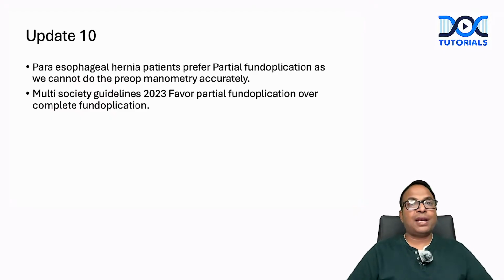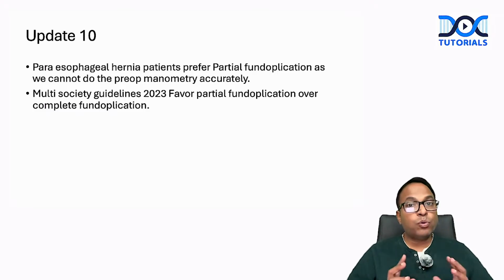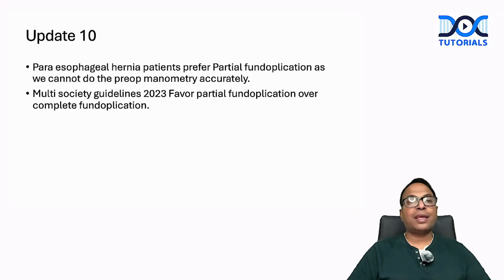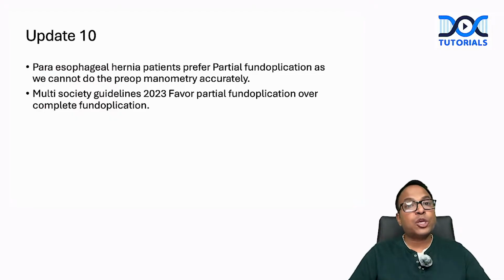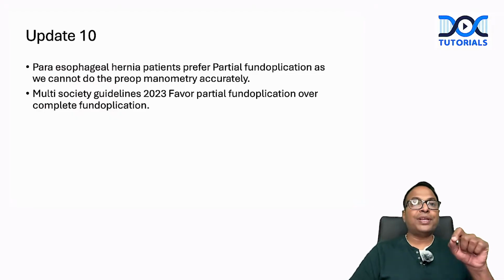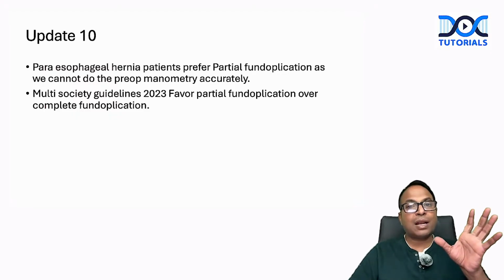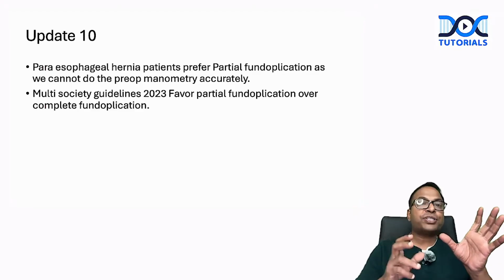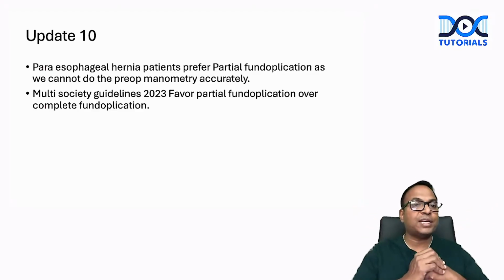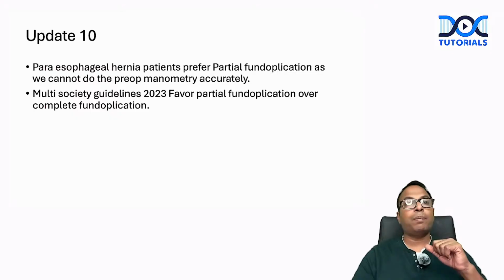Paraesophageal hernia patients, this is a very interesting update. The multi-society guidelines of 2023 advise that in paraesophageal hernia patients, when we do fundoplication, we do a partial fundoplication, because in a paraesophageal hernia we cannot do pre-op manometry accurately. So the new edition is updated. The recent guideline says that after paraesophageal hernia surgery, you should go for a partial rather than a complete fundoplication. That is a very important new update.